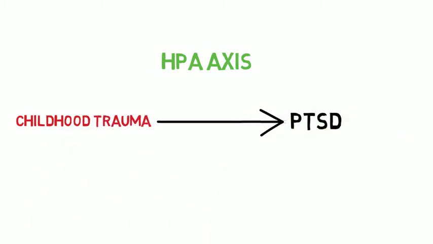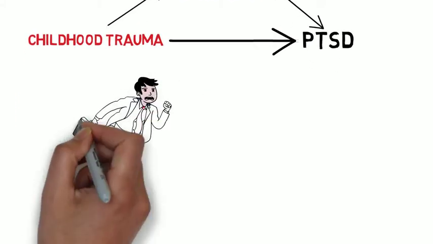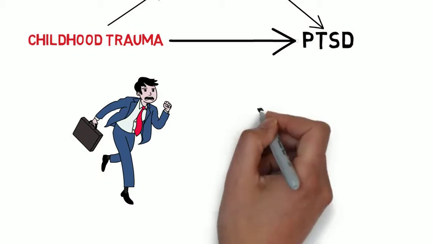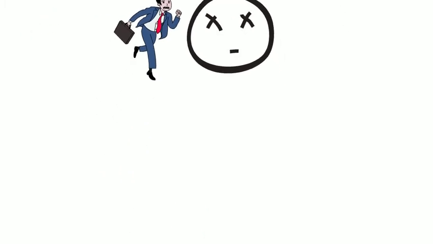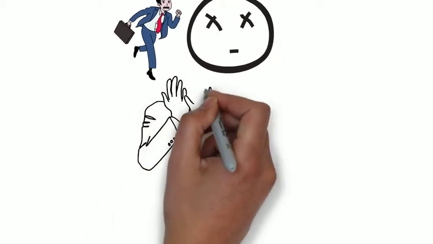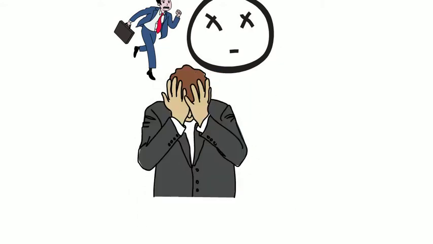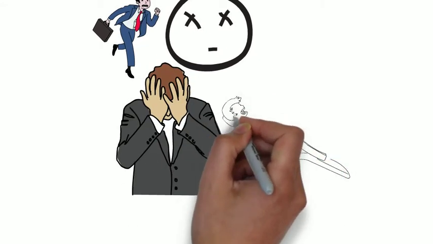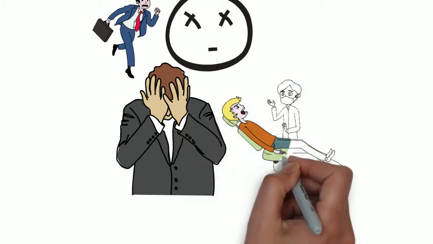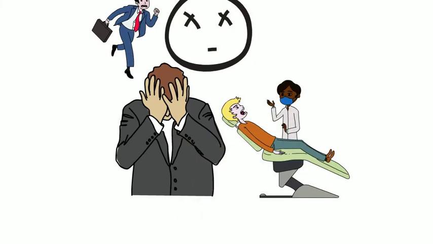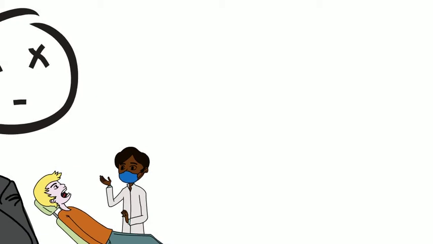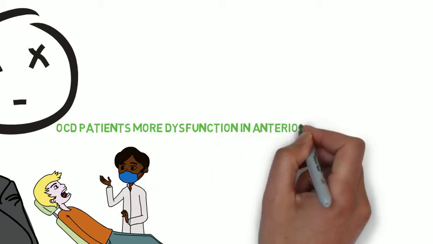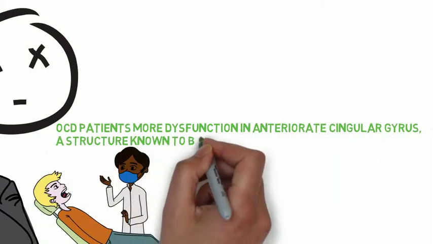A large number of studies have reported that the onset of OCD is often preceded by stressful events, like increased responsibility, losses, and trauma such as abuse or combat. Moreover, it is well documented that OCD symptoms increase under stressful situations, and that patients with OCD suffer from daily life stress more than healthy controls, perhaps due to the hyperactivity of the HPA axis. Additionally, structural neuroimaging studies of OCD patients observed a dysfunction in the anterior cingulate gyrus, a structure known to be involved in the regulation of the HPA axis.